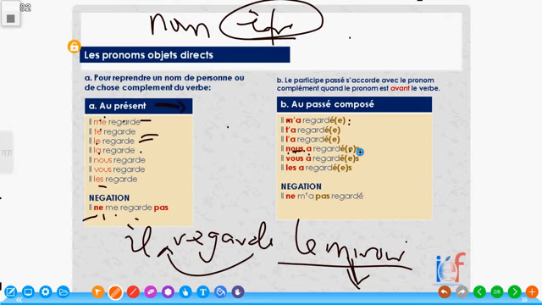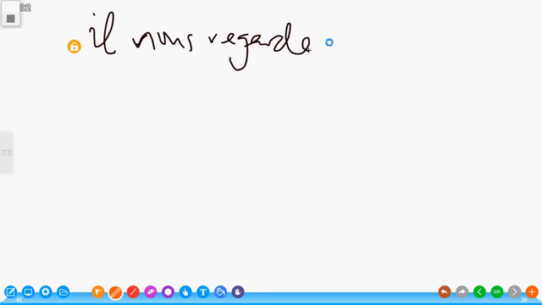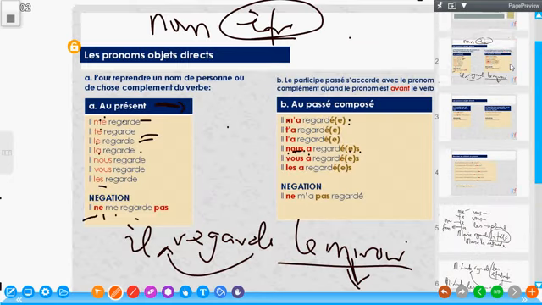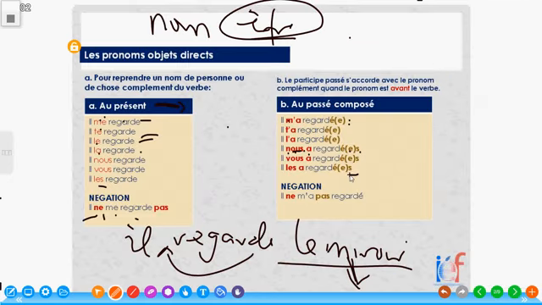In essence, if I'm saying il nous regarde, oh, he is looking at us, and I make it il nous a regardé, passé composé, masculine. So let's proceed. Oh, il les a regardés as well. Il les a regardés. It's still the same rule.